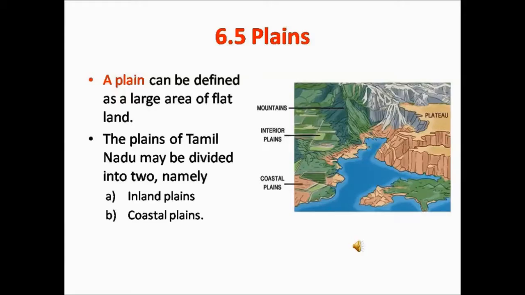In the picture here, you can see the plains on the left hand side and on the right hand side of the picture you can see the plateaus. The plains are flat low-lying areas. There are two types of plains called as the inland plain and the coastal plains. We will see in detail about plains and the types of plains.